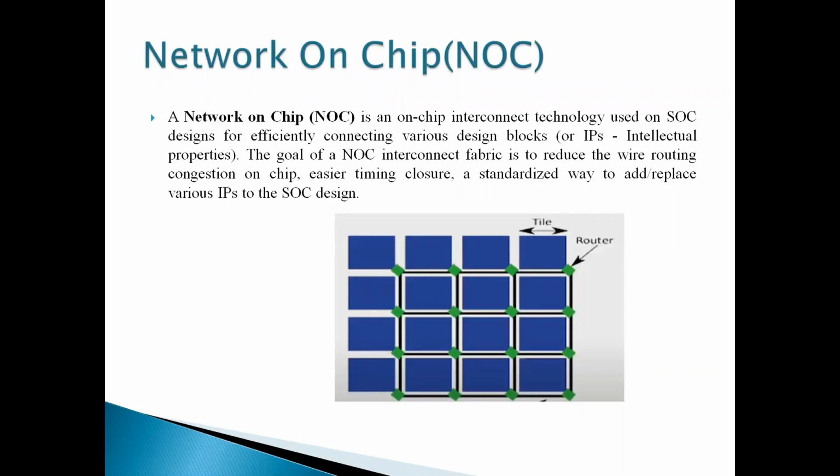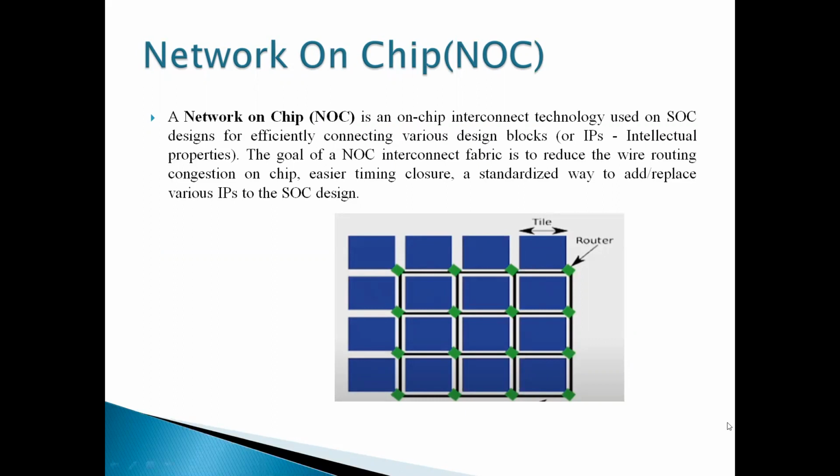A network on chip is an on-chip interconnect technology used to connect the different design blocks which are available in the system on chip architecture. To connect blocks like intellectual properties, cache, and memory blocks, this network on chip is used as an interconnect to connect all these blocks.